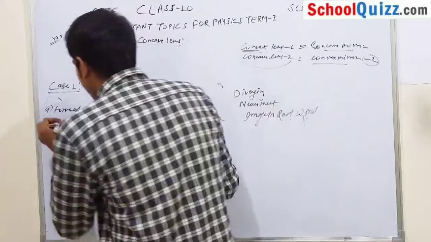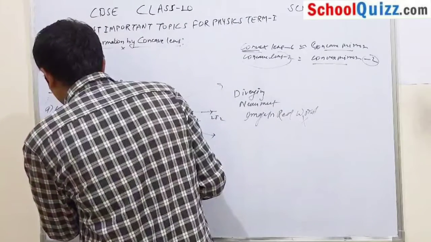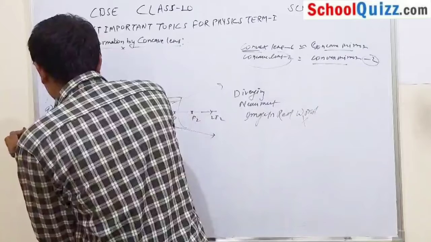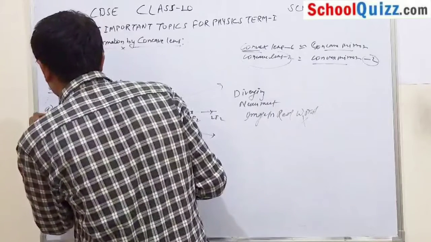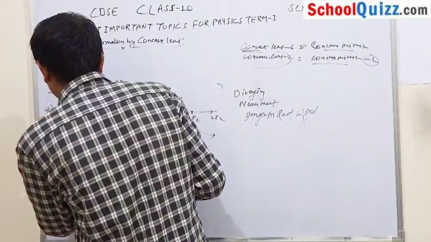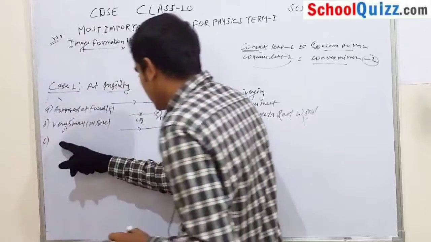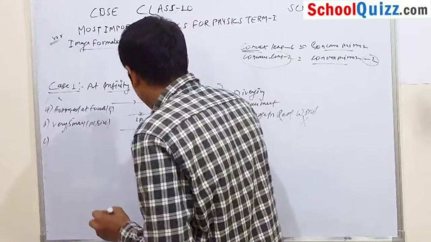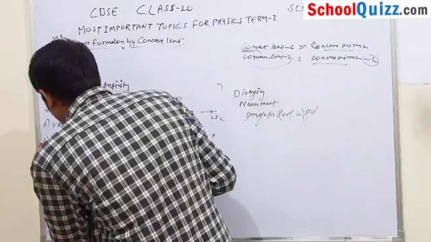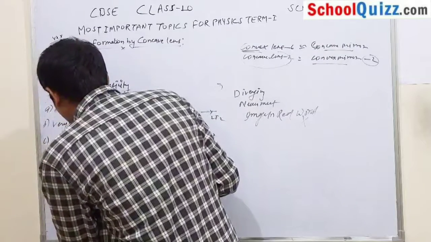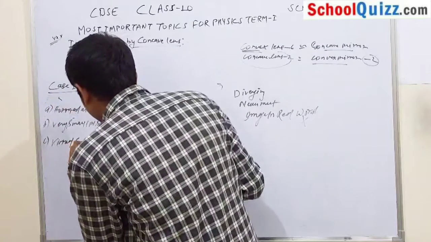Image produced at focus, on the same side. What is your third point? The third point is that it is virtual and erect.